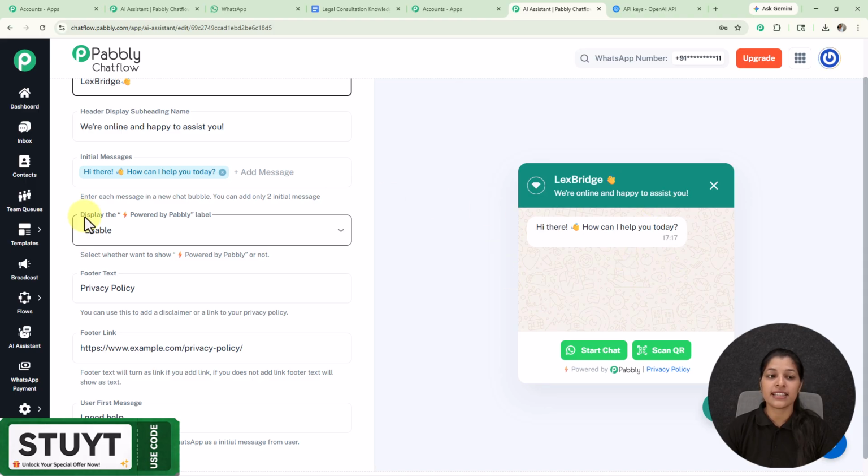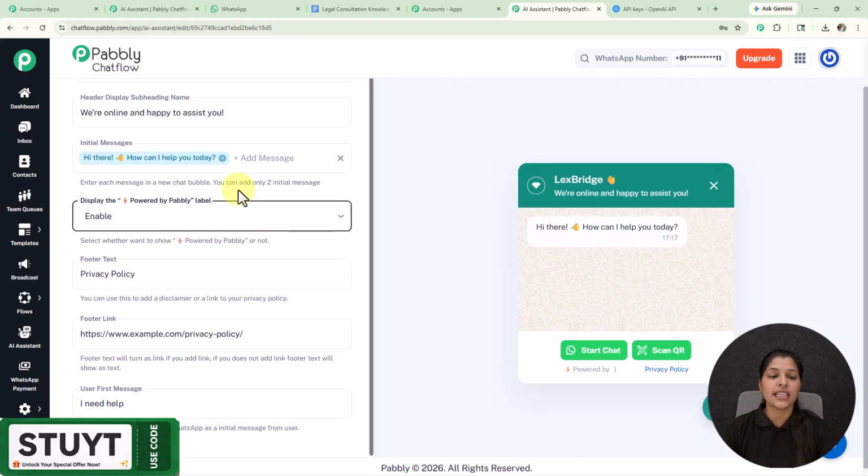And here we are getting this option for display the powered by Pabbly label, which is already enabled. And here you can see on the footer section this powered by Pabbly label can be seen. Now let's change it to disable and see the changes. And here you can see the powered by Pabbly label has been disappeared. So you can select it according to you, but I'm going to keep it as enable only.